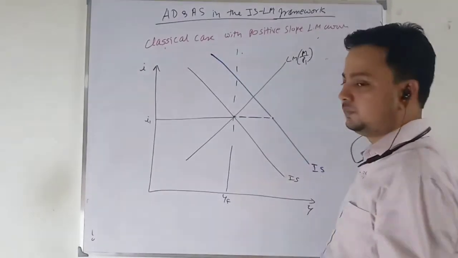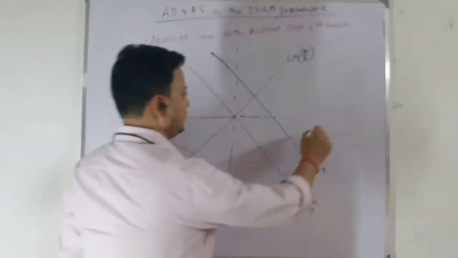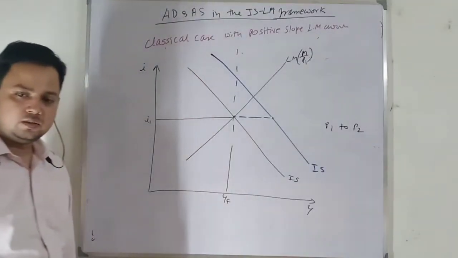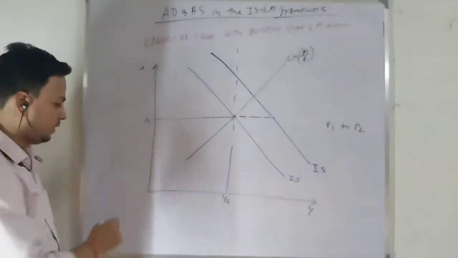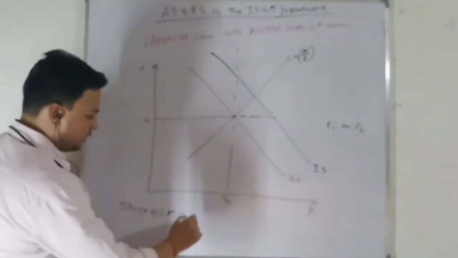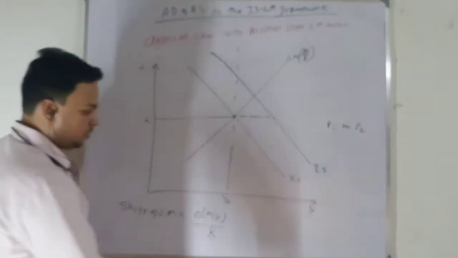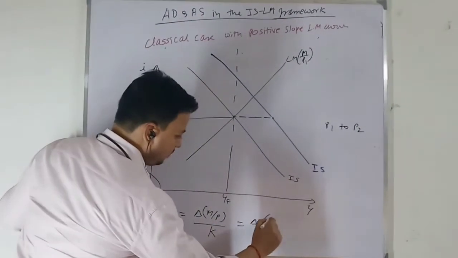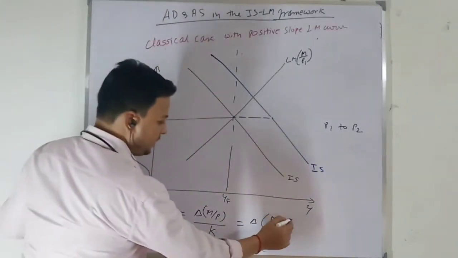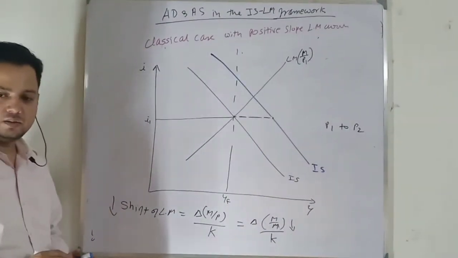So price level is P1. There will be an increase in price level. Price level increases from P1 to P2. So when price level increases, what happens? Look at the shift of the LM curve. Change in real money supply over k. If you remember, I talked about money supply M by P. When the denominator increases, your real money supply decreases for a given value of k. So real money supply decreases.